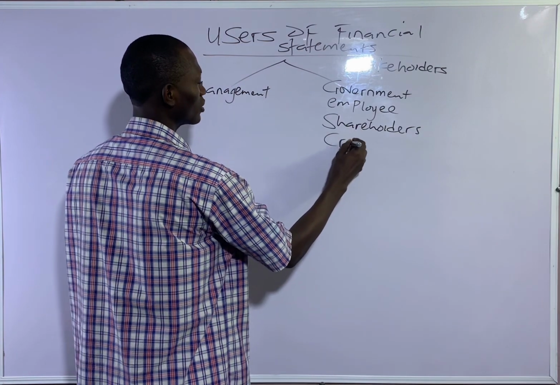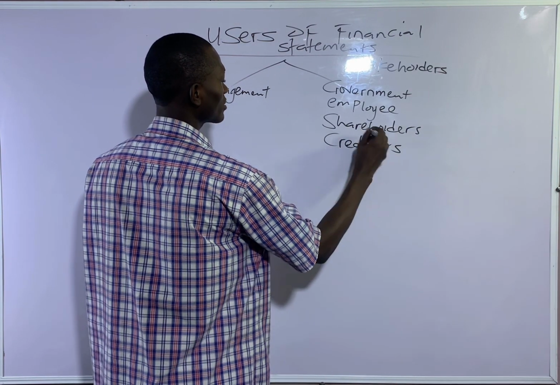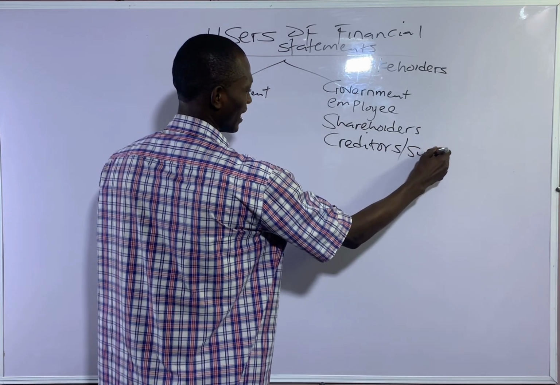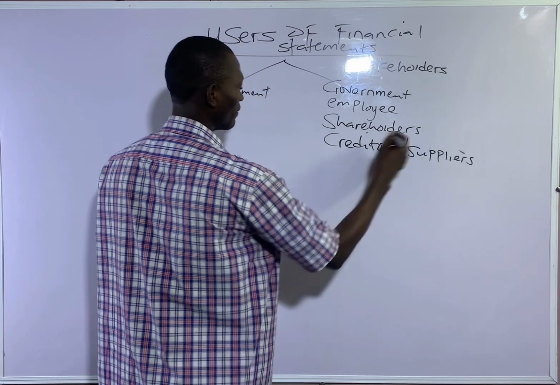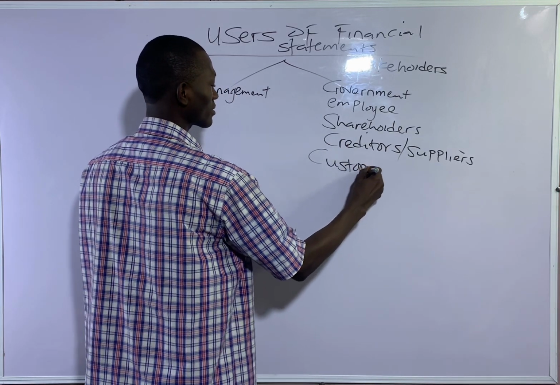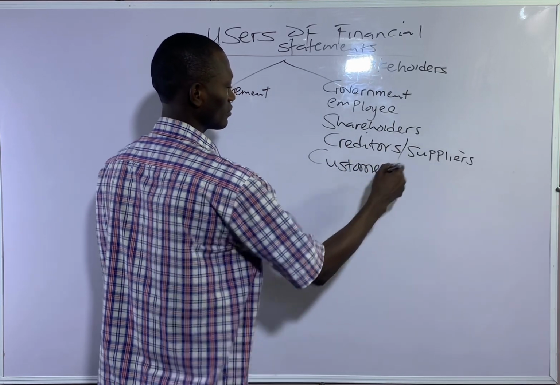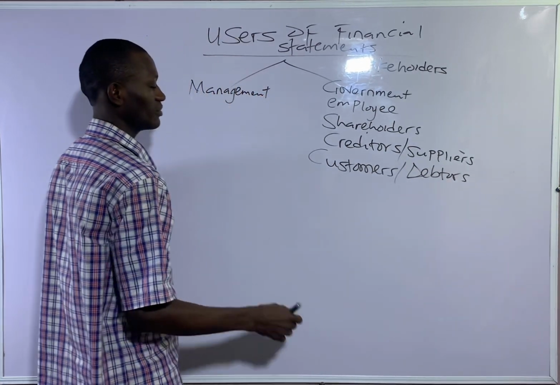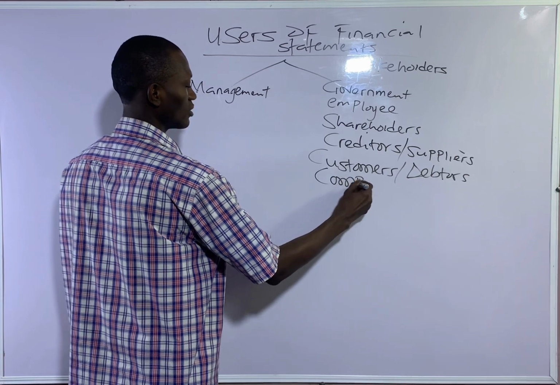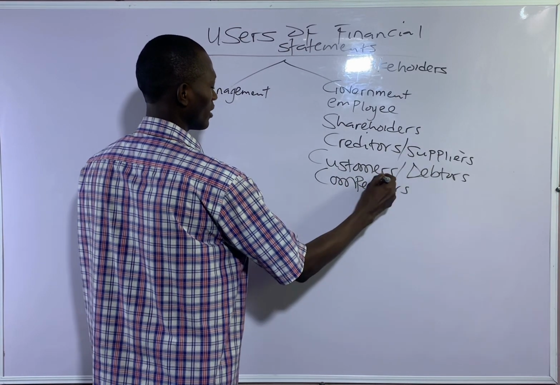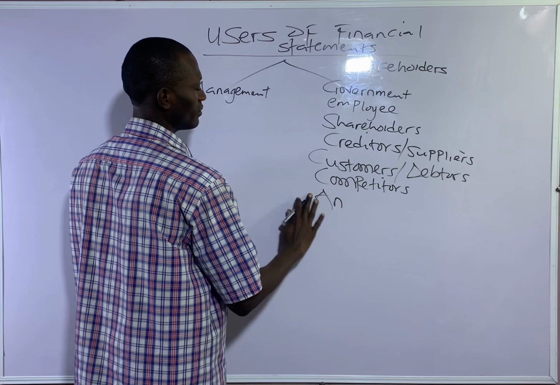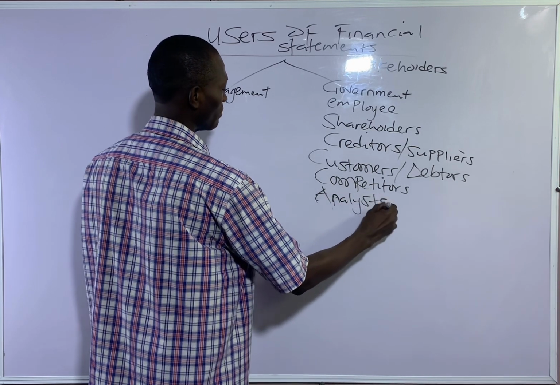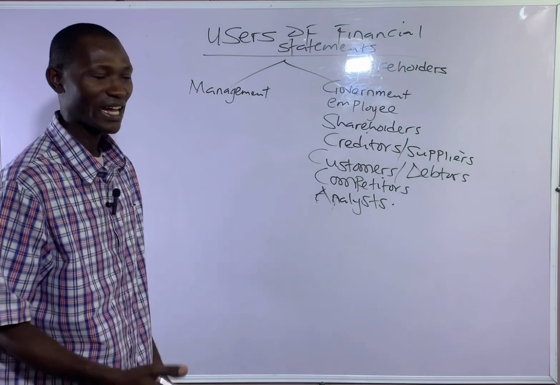Then we have creditors. This can also be suppliers most times. Then we have customers, which can also be metamorphosed into debtors. Then we have competitors, and we have analysts. Yeah, we call them analysts or financial analysts.